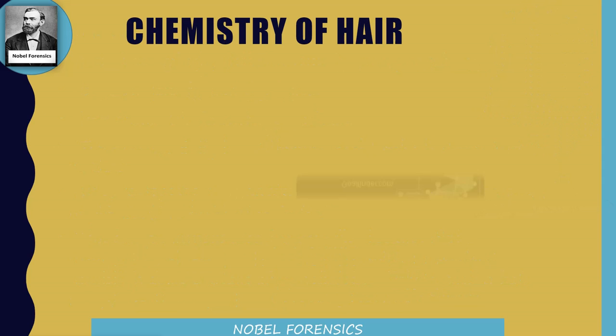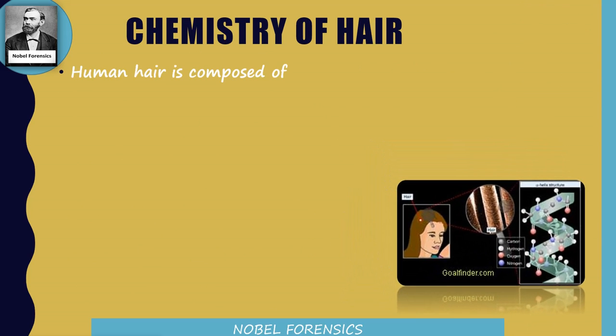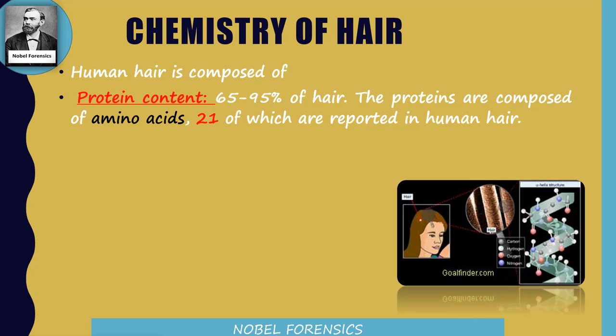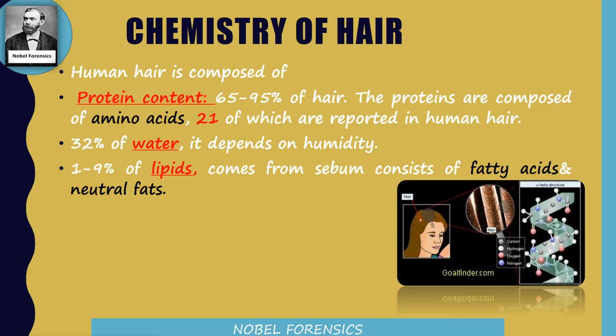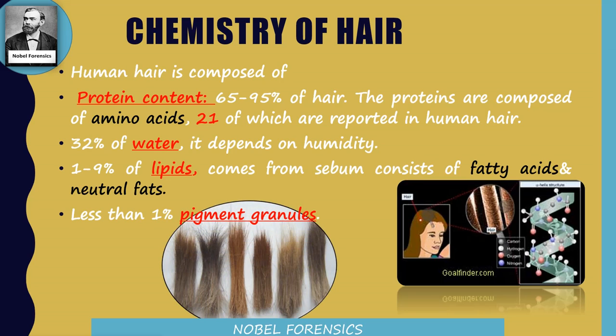investigate. Chemistry of hair. Human hair is composed of 65 to 95% protein. Proteins are nothing but amino acids, and 21 amino acids are reported in human hair. Of course, there are only 21 amino acids in our life, so most of the amino acids are present in hair. Then 32% water, and that water content depends on the humidity, and 1 to 9% lipids, which are fatty acids and neutral fats, and less than 1% is pigment granules. Pigment granules give color to the hair.